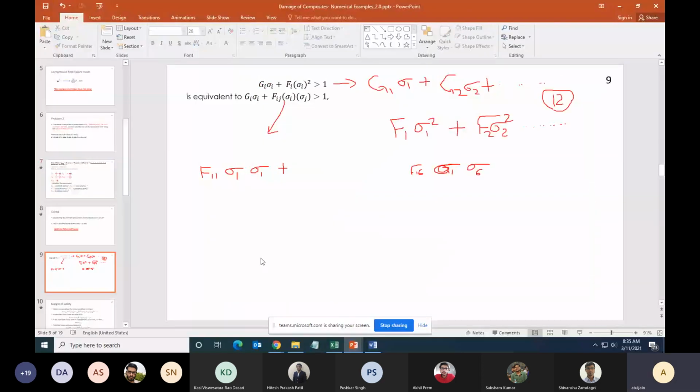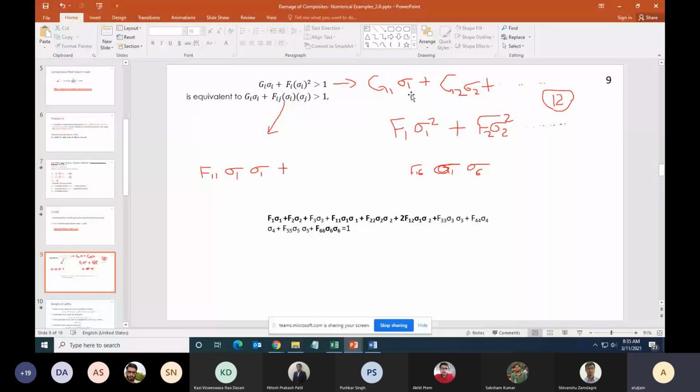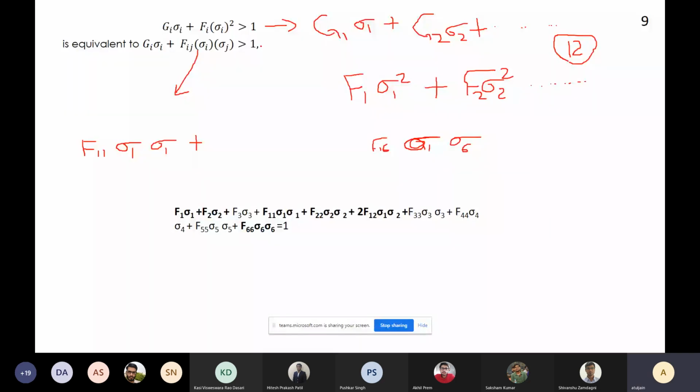Let's bring it here. And okay. Now, if you look at the equation that I have written for the first one, G1 sigma 1 plus G2 sigma 2 dot dot dot, which is equivalent to this.